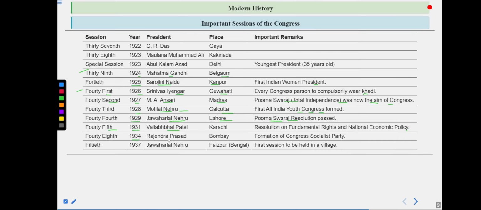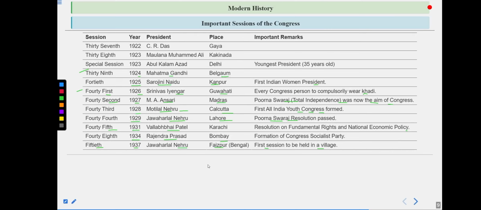Then in 1934, Rajendra Prasad, Bombay, he became the 48th president, and it was the 48th session. In 1934, Rajendra Prasad became the president, this session was held in Bombay, and the formation of the Congress Socialist Party was started. Then comes the 50th session, that was in 1937. Jawaharlal Nehru, in Faizpur, became the president, and it was the first session to be held in a village.